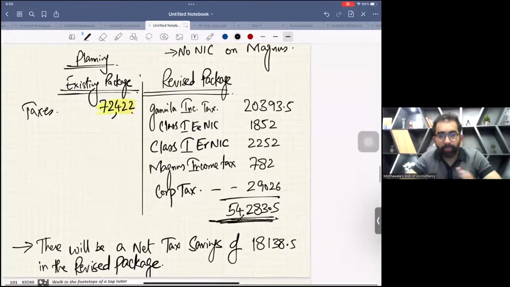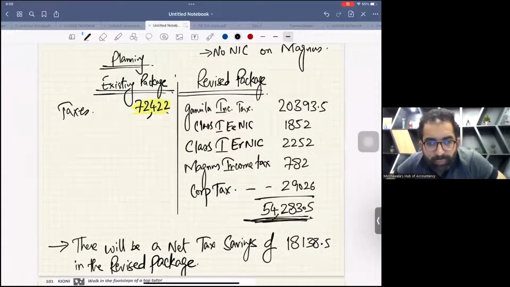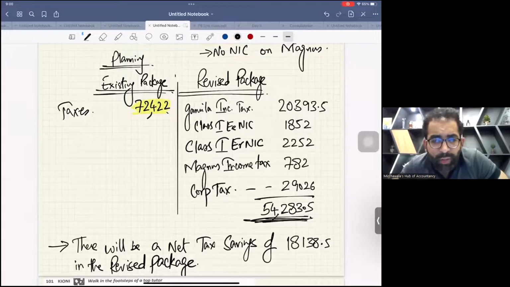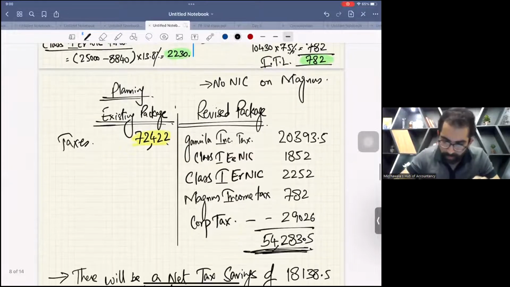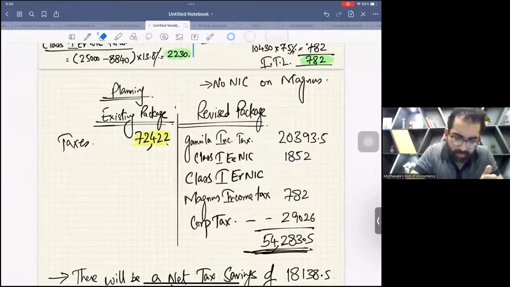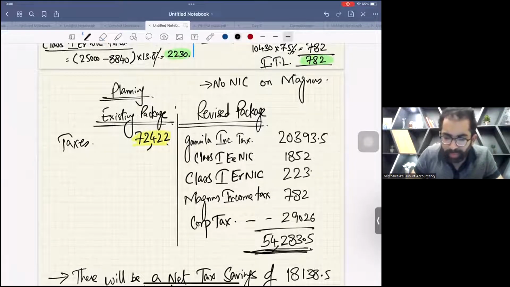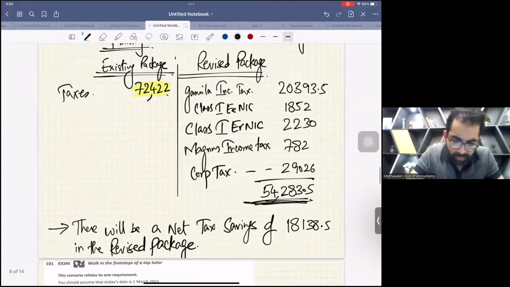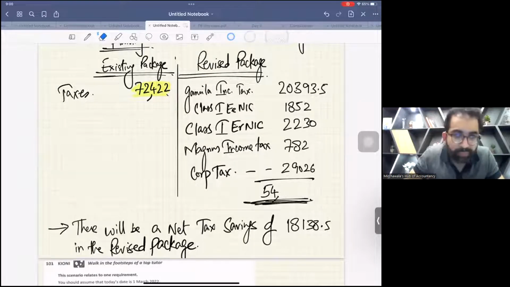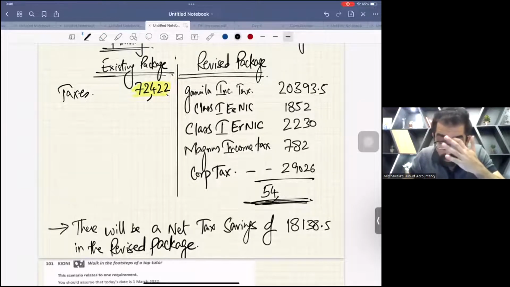Some people are saying the total is different. How much is the total? This 54283, it's 54305. Class 1, wait. Oh, sorry, it's 2230. This I copied wrong. 2230, my mistake, sorry. What is the total now? 54305. Sorry. What is the total now?